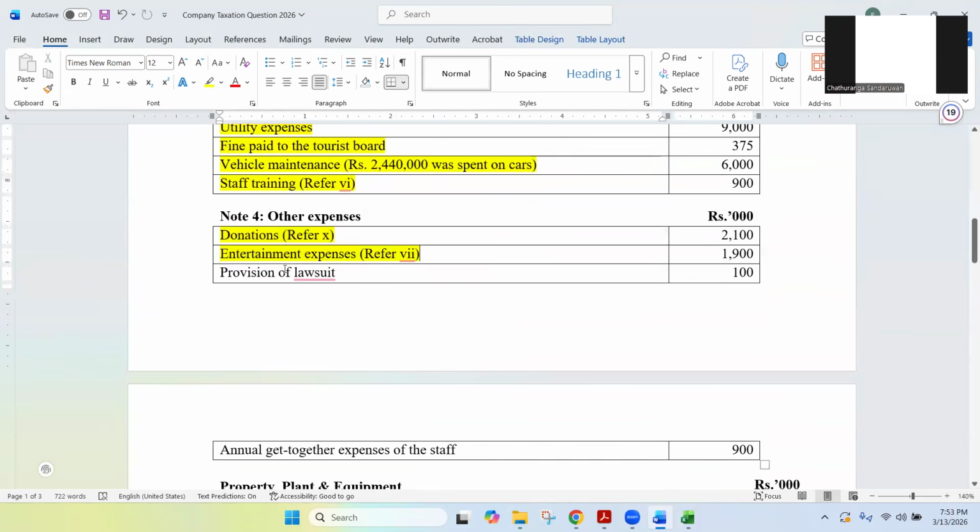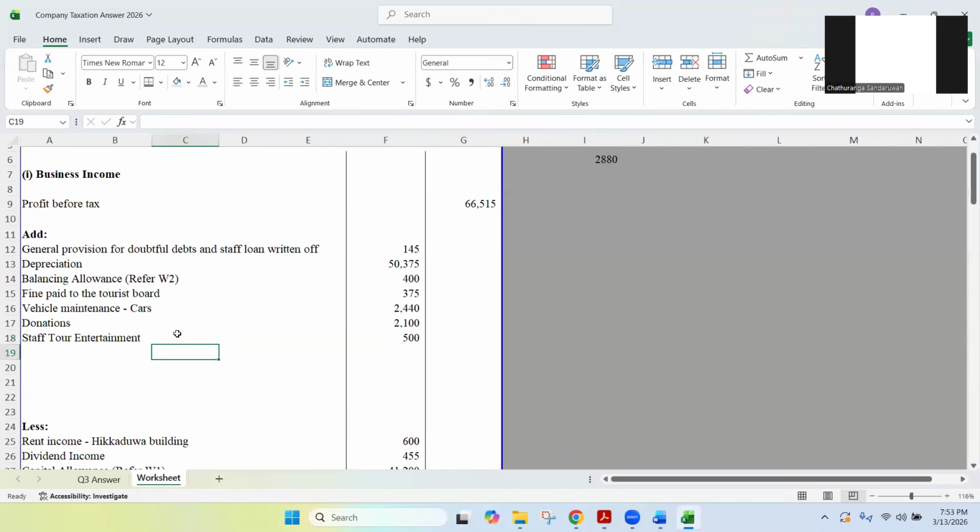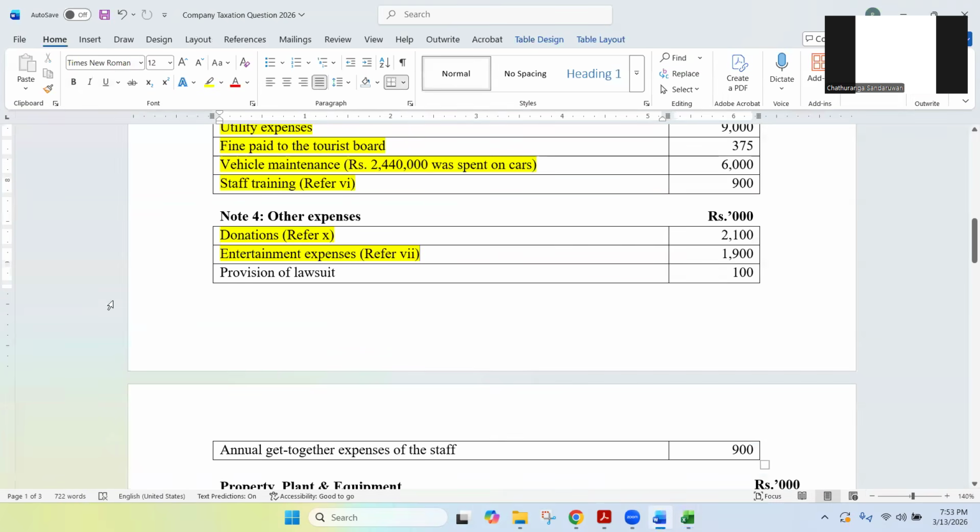Lamai, straightforward. Provision of lawsuit has been deducted already, but provisions are not allowed to be deducted, disallowed. So in that case, provision for lawsuit 100, you need to add back, because those provisions are not allowed to be deducted.